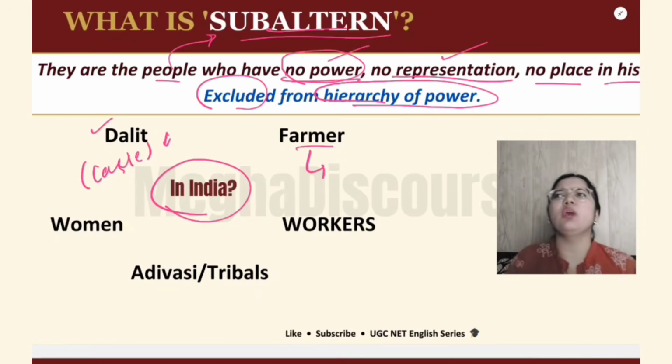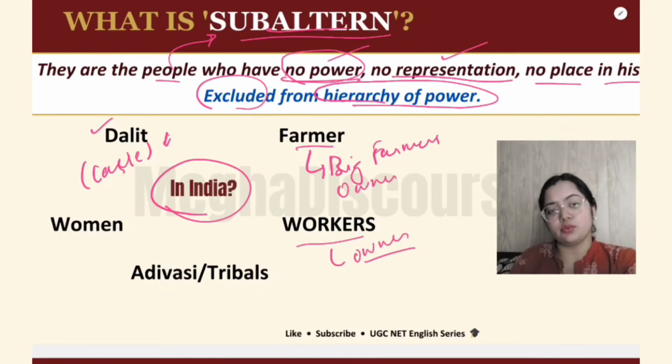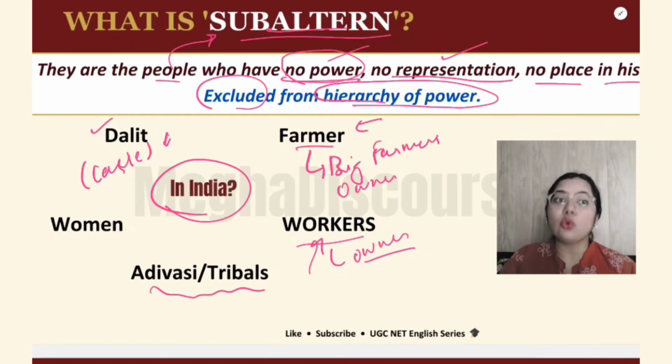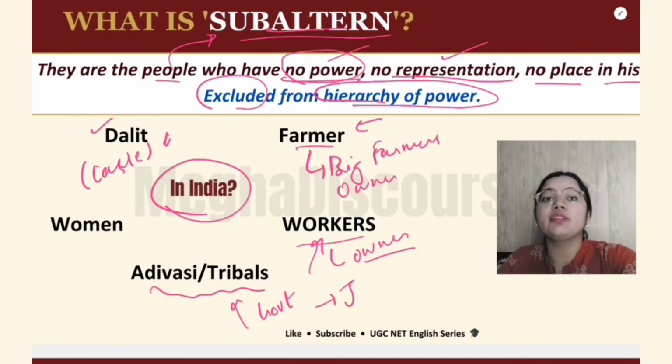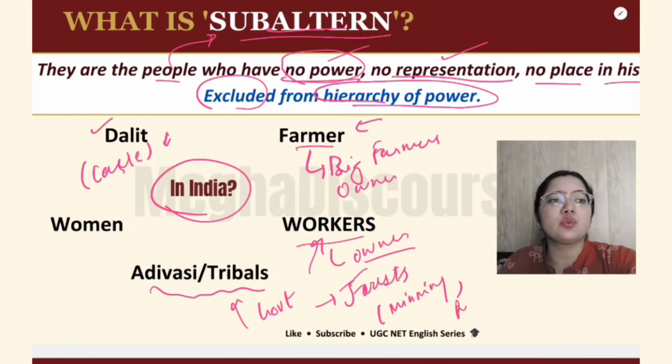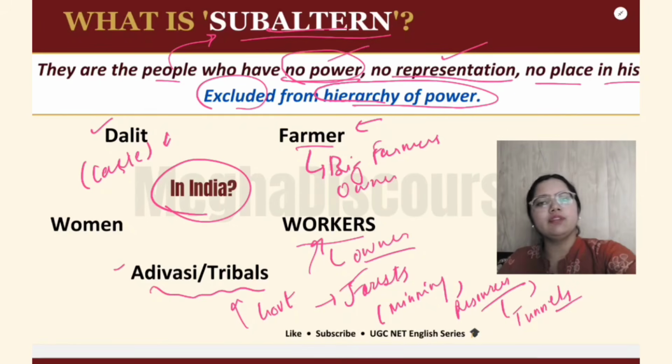Then we have farmers, who are subjected to the orders of big farmers. Among the workers, we have the company owners, big industrial people, merchants. So they exploit the workers. Farmers are getting exploited. Adivasis and tribals are also getting exploited. Why? Because the government wants their jungles, their forests, for mining purposes and for resources, for trees, for rubber, to make tunnels. So even the forest resources.